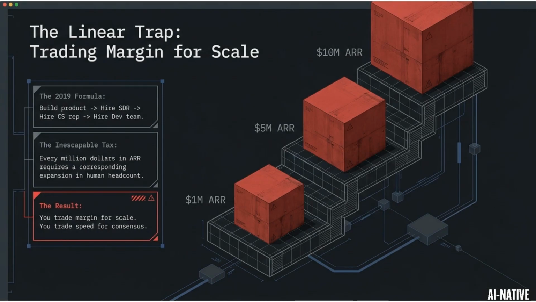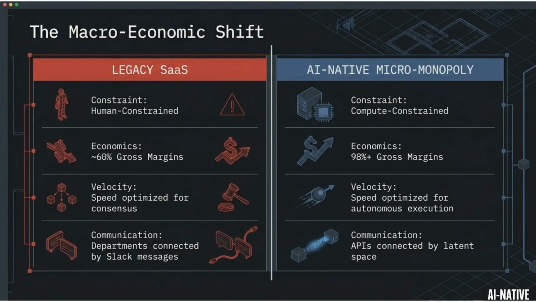The linear trap of trading margin for scale suggests a 2019 formula: build a product, hire a sales team, customer support, and a dev team. The inevitable tax is that scaling revenue requires expanding human headcount, which means you trade margin for scale and speed for consensus. The macroeconomic shift shows that legacy SaaS is human-constrained with approximately 60% gross margins.